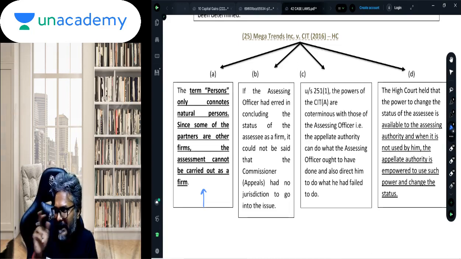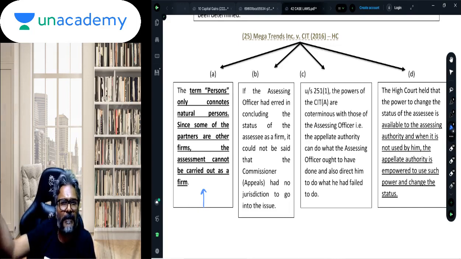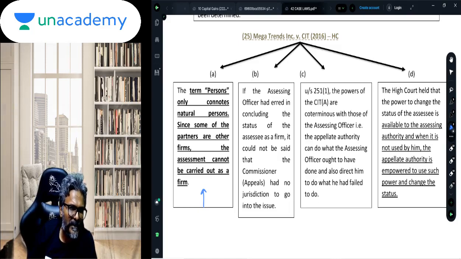Secondly, if the assessing officer has not changed the status of the assessee for assessment purpose, meaning thereby the assessee has filed the return on the basis of a wrong status, like for example the assessee has filed the return as a firm, whereas it is now established that it was a wrong status, the AO should have assessed the assessee as an AOP.